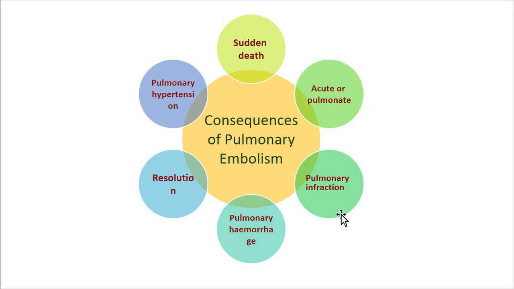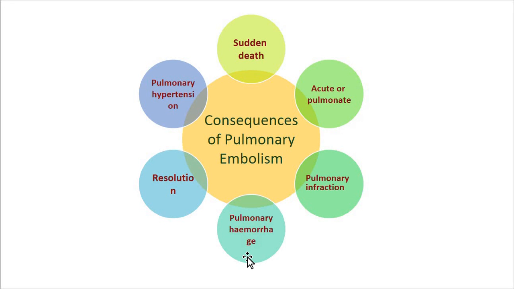The clinical features include chest pain due to fibrinous pleuritis, and dyspnea due to reduced functioning of pulmonary parenchyma. This is what we have about pulmonary infarction.